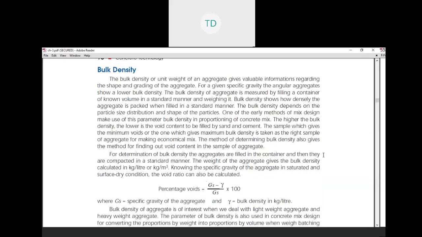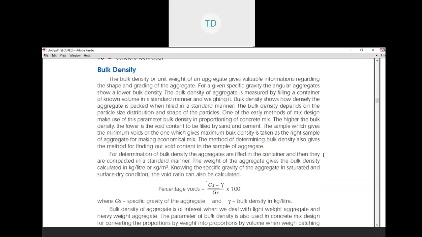Bulk density. The bulk density or unit weight of an aggregate gives valuable information regarding the shape and grading of the aggregate. For a given specific gravity, the angular aggregate shows a lower bulk density. The bulk density of aggregate is measured by filling a container of known volume in a standard manner and weighing it. So, how densely the aggregate is packed when filled in a standard manner.